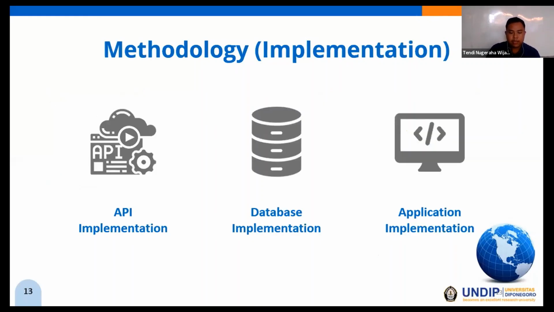Next is the implementation. This is the last stage of the software development cycle. It consists of 3 stages. There are API implementation, database implementation, and application implementation. First, the API implementation. It uses Scopus API. It uses 2 models of Scopus API. There are Author Search API and Scopus Search API.